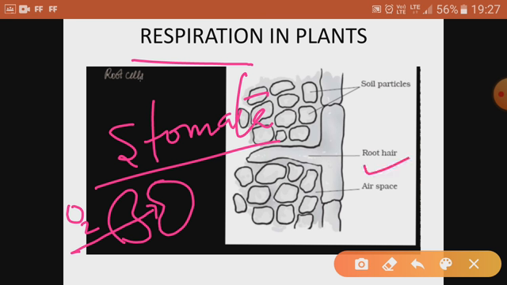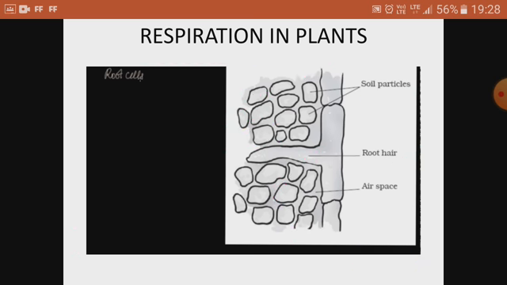In the case of roots, they also get oxygen from the air spaces present between the soil particles. They get oxygen by the process of diffusion. They also require oxygen, although they are inside the soil. That's why farmers keep tilling, plowing or loosening the soil, so that soil particles have air spaces and the roots can get the air.